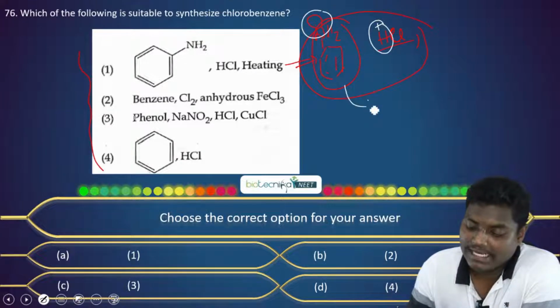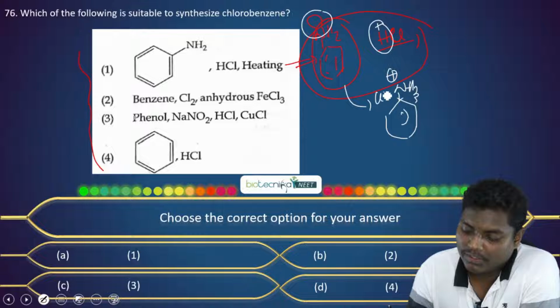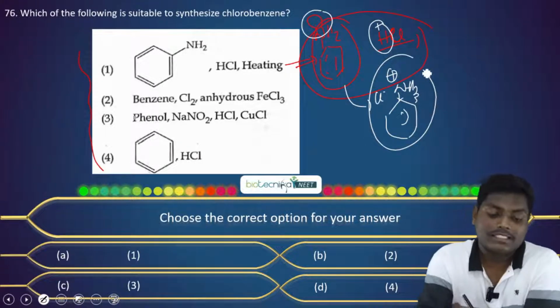After this acid-base reaction, we will have protonation over nitrogen, with chlorine as the counter ion. You can see this is not forming chlorobenzene.